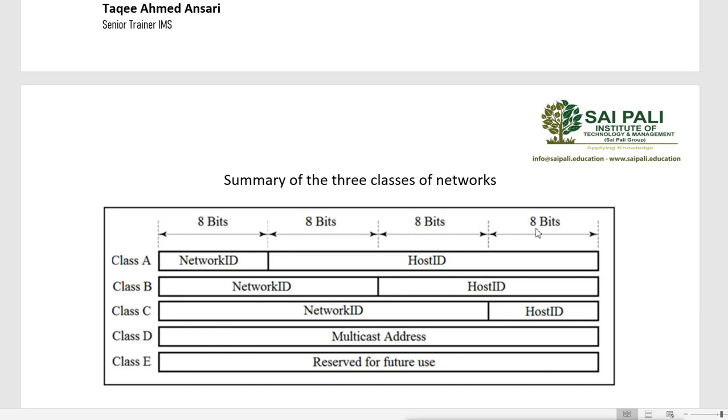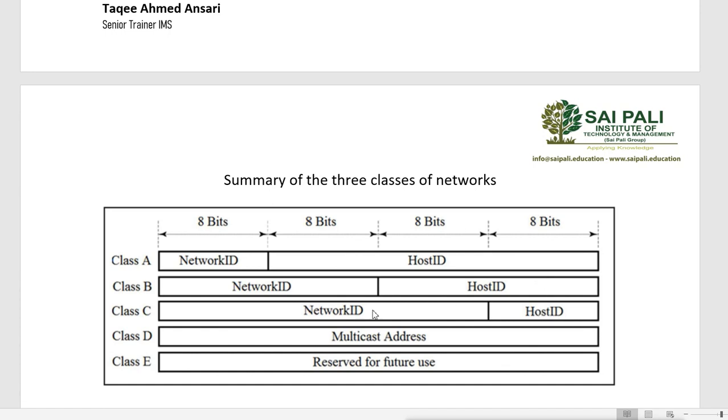And for the C class, it is small, it is for the small network. That means you can know how many host IDs we can get in class C. So you can get 2 raised to 8. 2 raised to 8 will be the host IDs in a single network.